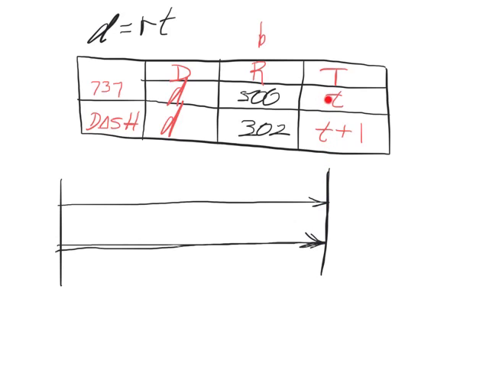Well, the 737 started at 9, so it's been in the air 3 hours. This one started at 8, so it's been in there 3 hours plus an additional hour, so 4 hours. So see how that works? The dash has been in the air longer, so we add an hour to it so that we know how much time compared to the 737 it actually stayed in the air.